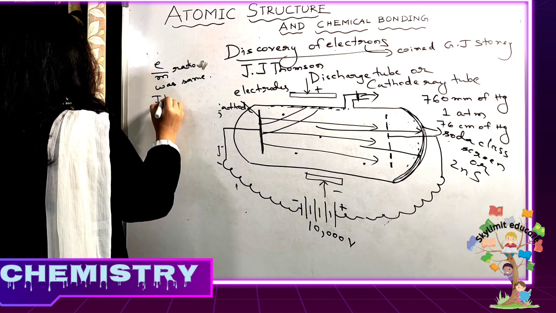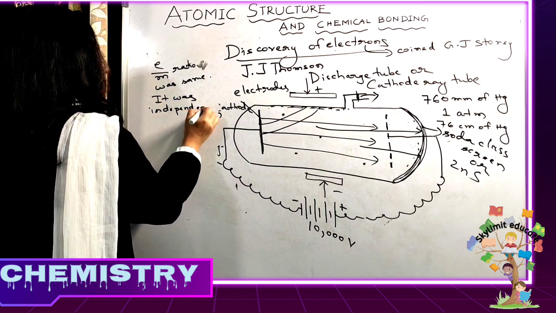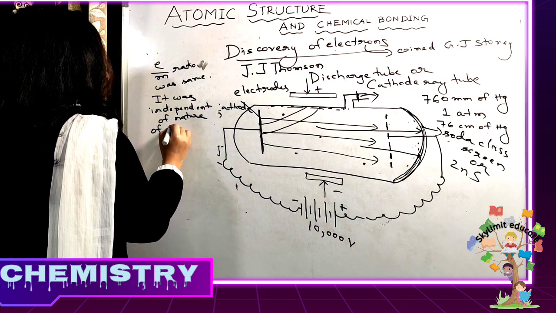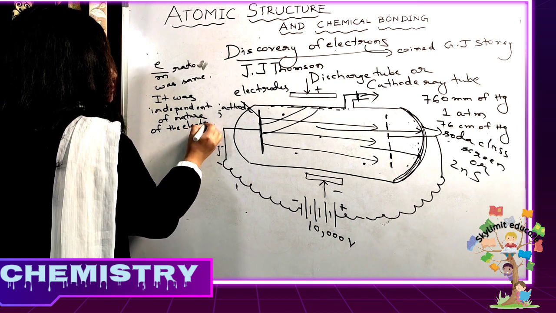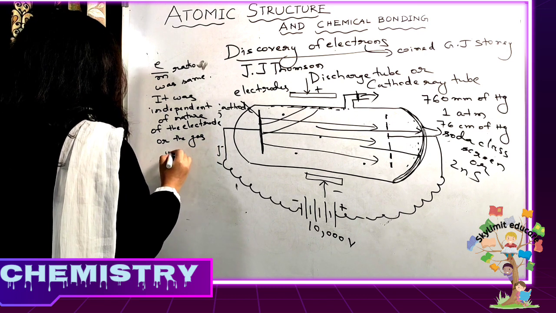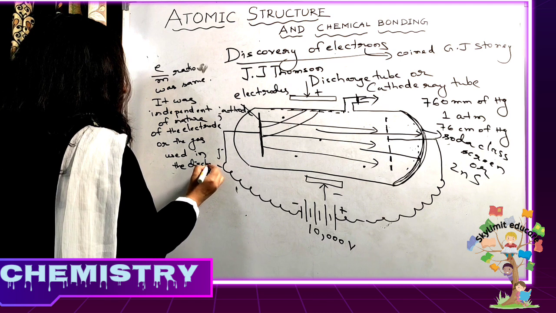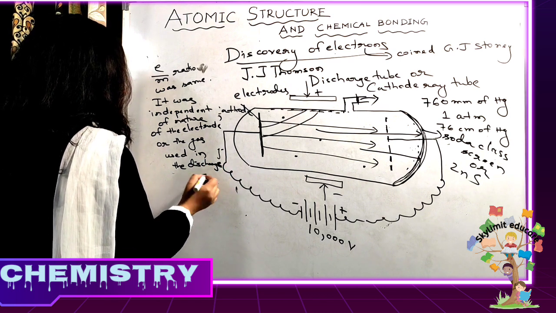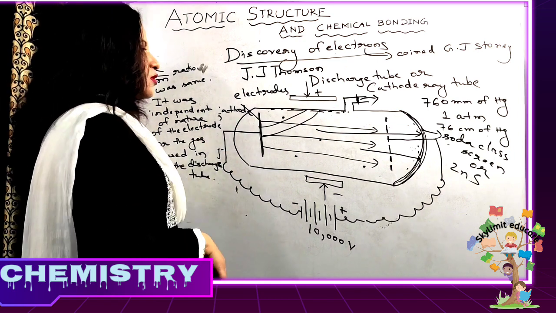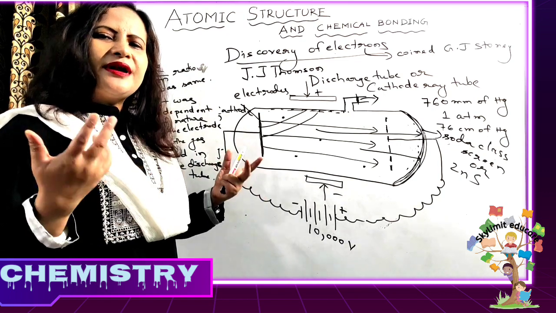It was independent of the nature of the electrode or the gas used in the discharge tube, right? That means by conducting the experiment, by changing the type of gas or by changing the nature of the electrode also, still the same results were obtained, same properties of this cathode rays were obtained.